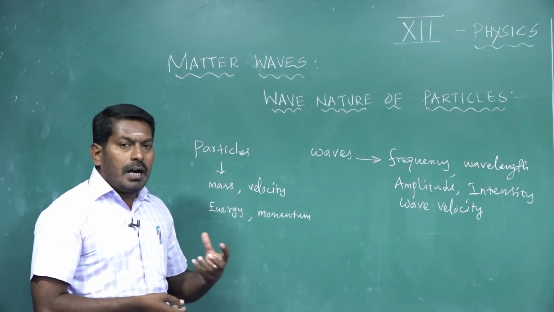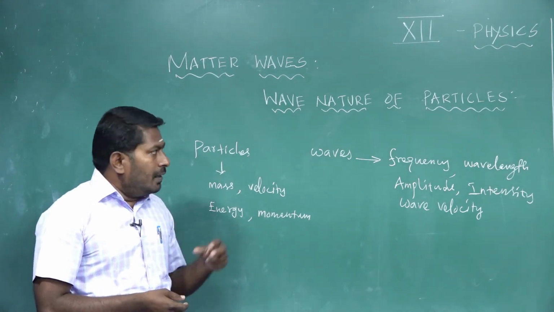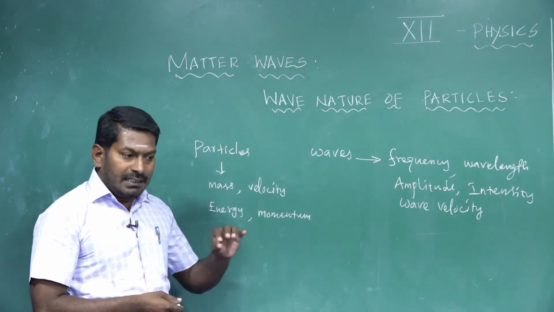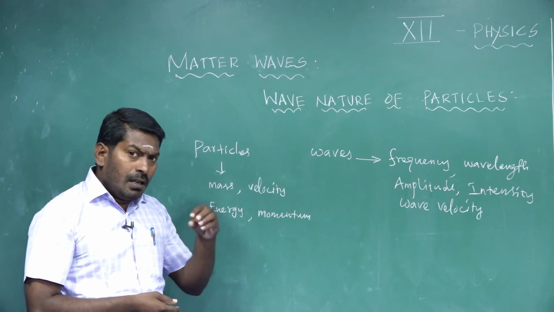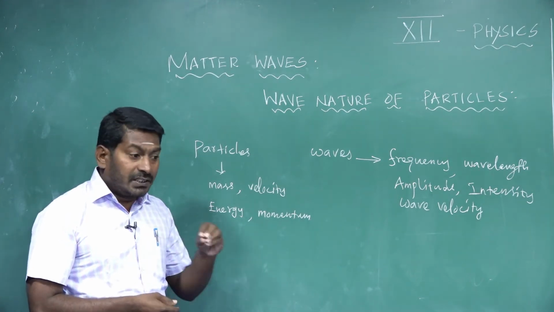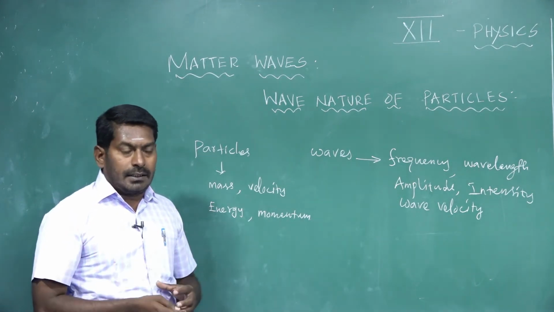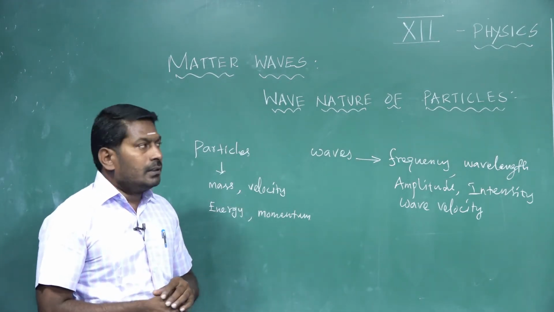According to classical physics, particles and waves are different entities, different quantities existing in nature. But quantum theory suggested that radiation exhibits a dual character, with wave-like properties and particle-like properties.